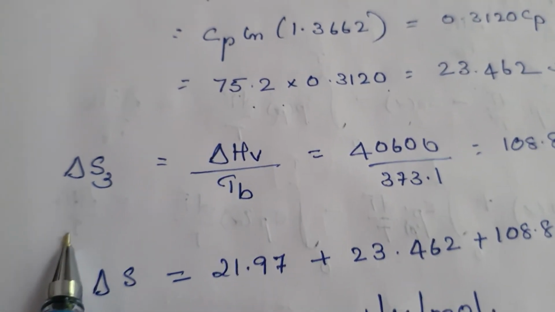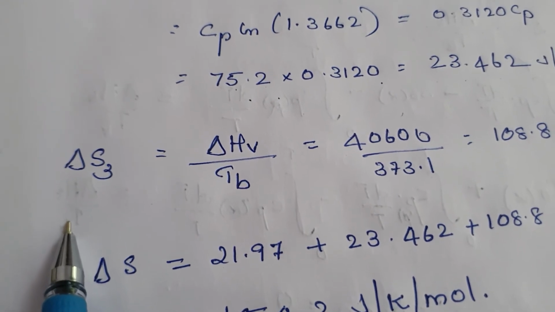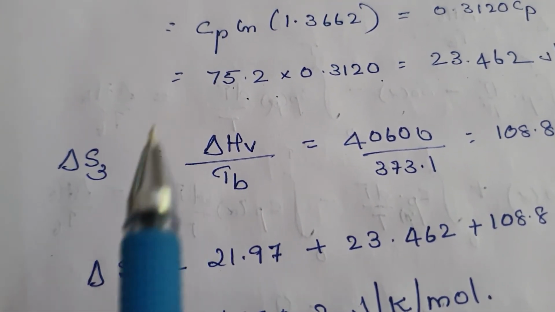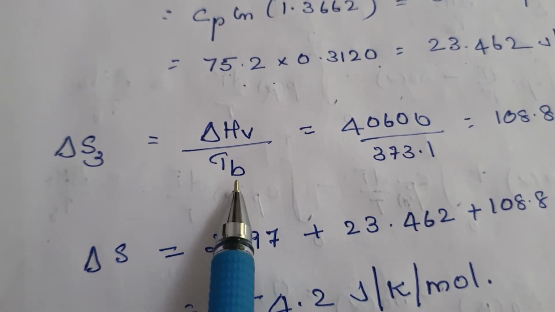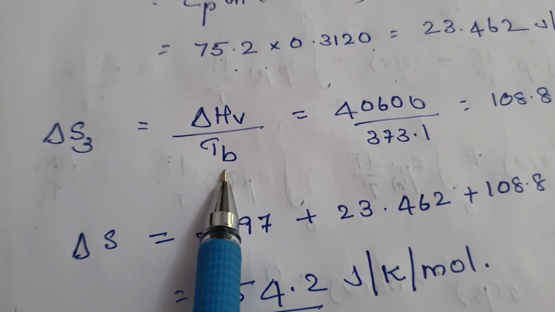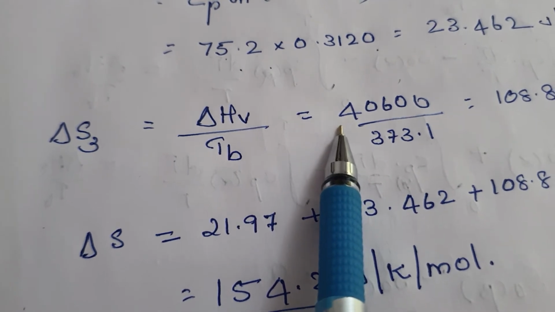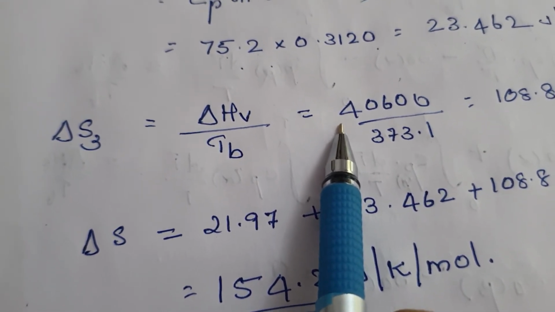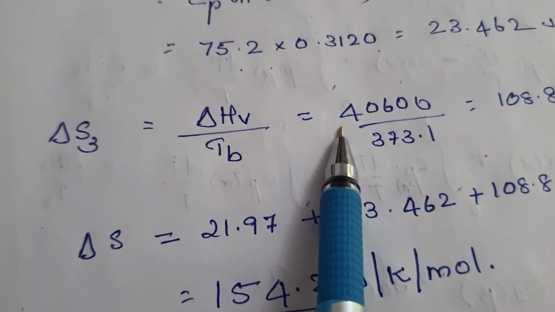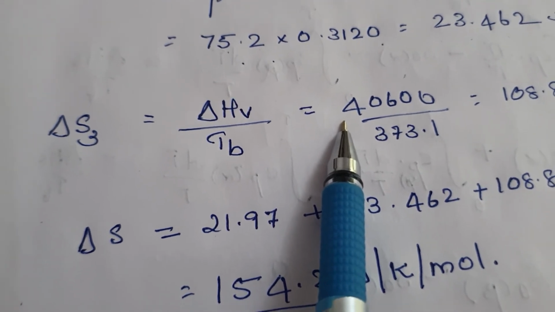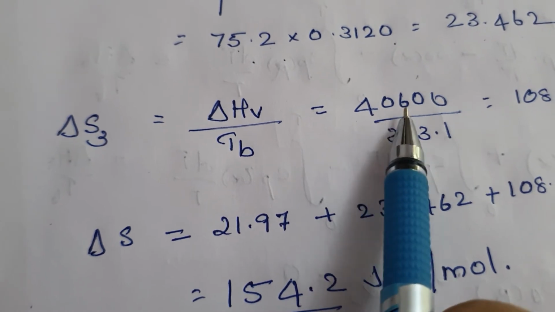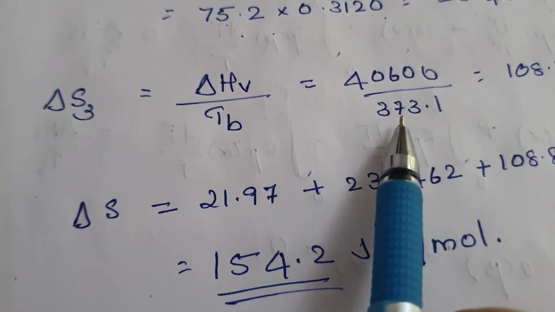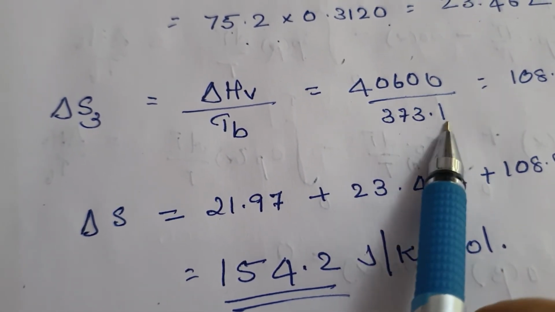Now dS3. dS3 is the phase transition from water to water vapor, so it is delta HV divided by the boiling point of water. Delta HB is given as 40.60 kilojoule, which is converted to joules, 40600, divided by 373.1.